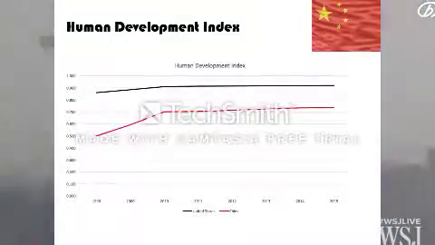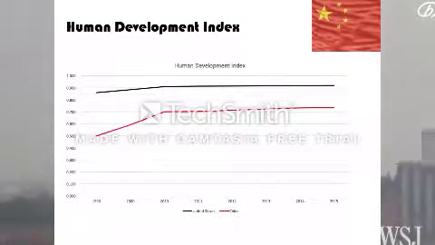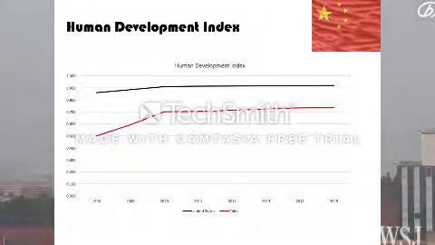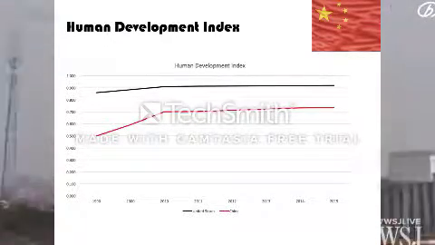The Human Development Index is a summary measure of average achievement in key dimensions of human development: a long, healthy life, being knowledgeable, and having a decent standard of living. China ranks 90 on the HDI as compared to the US ranking of 10.